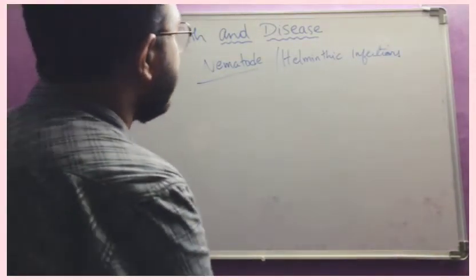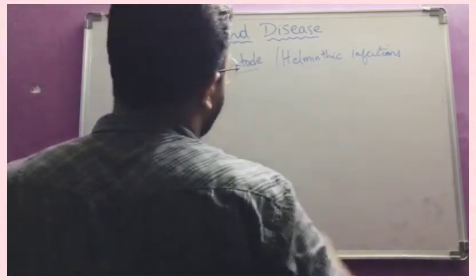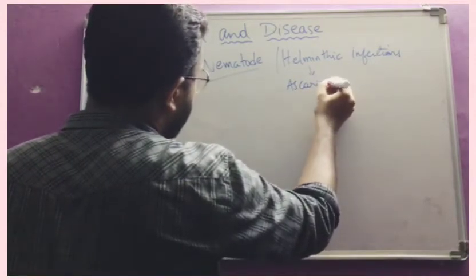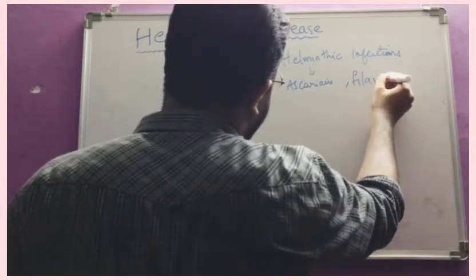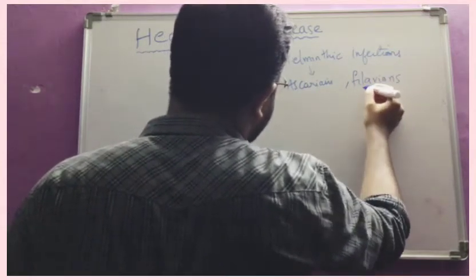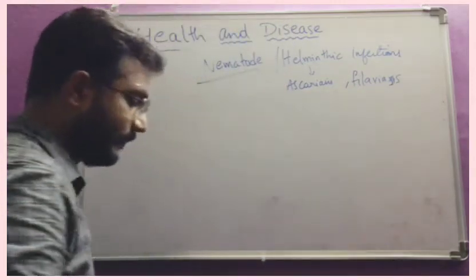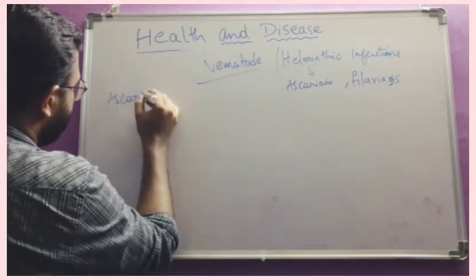Here two helminthic infections are given. One is ascariasis and another one is filariasis. First of all we will see ascariasis.